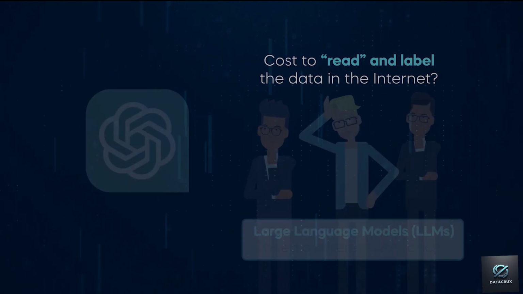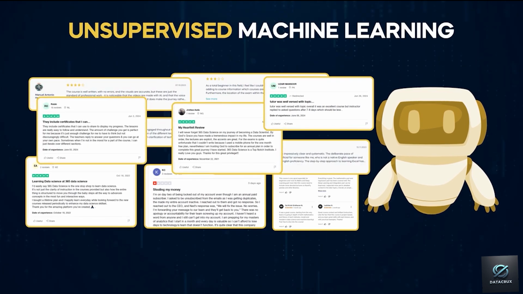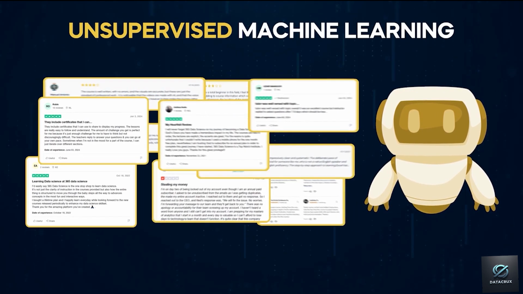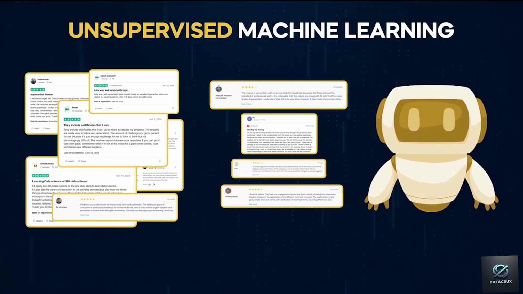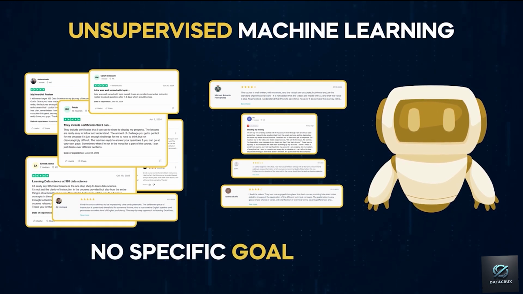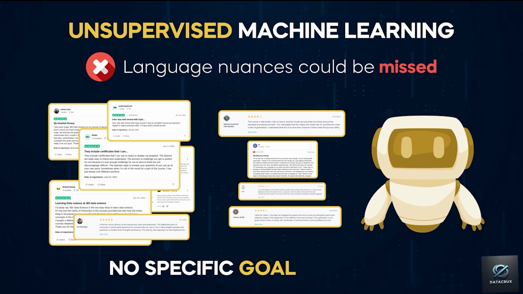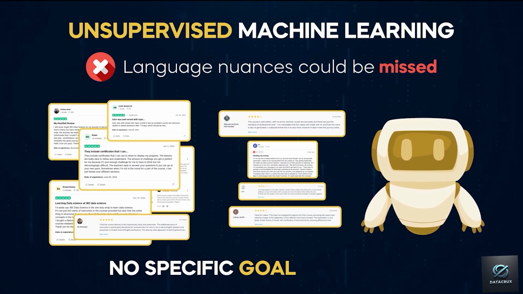The other obvious option is unsupervised learning. This type of ML operates without labels, seeking to discern the data's underlying structure without direct performance feedback. But with this approach, there isn't a clear objective. Without a specific goal, it's challenging for the model to learn structures that help it understand or generate human language.